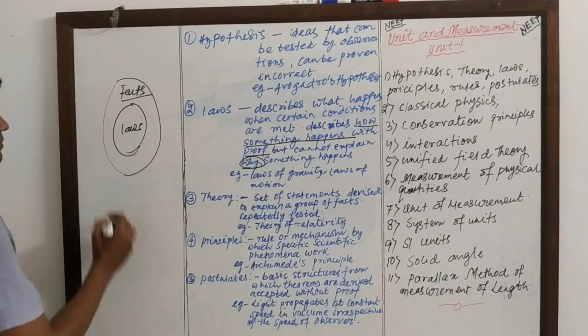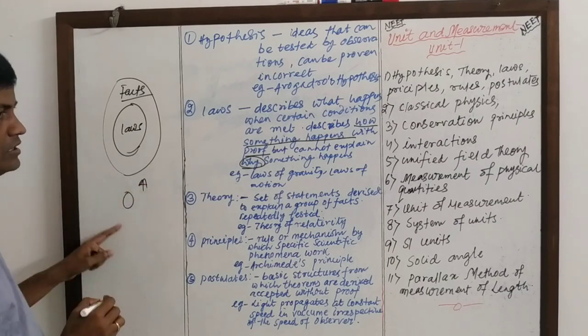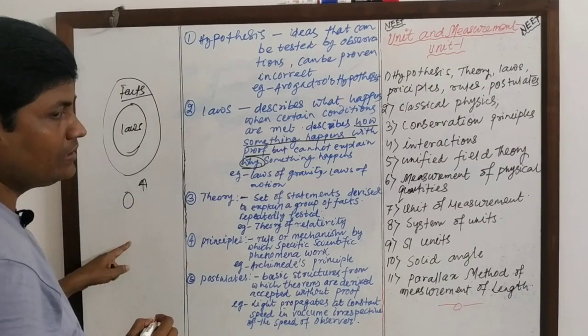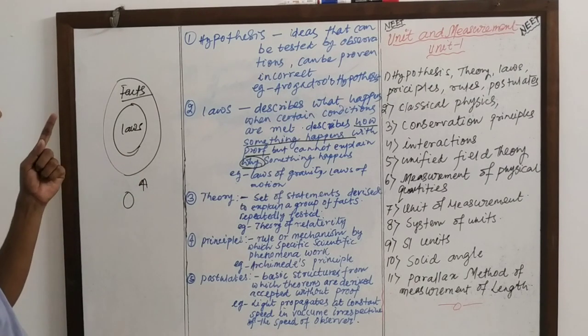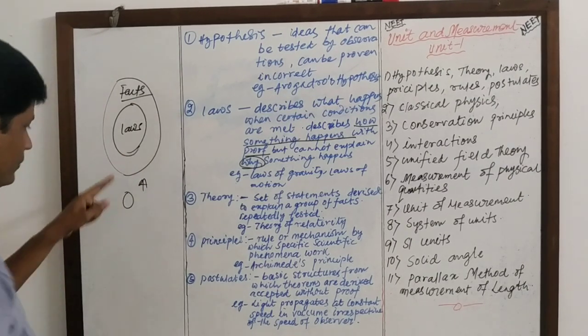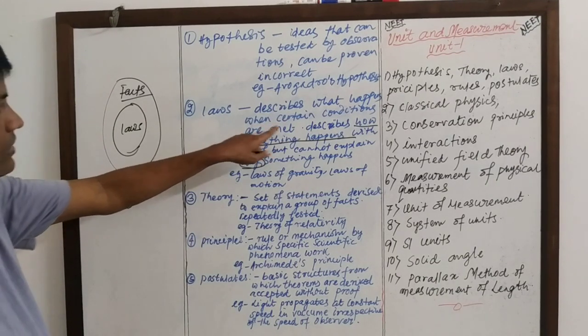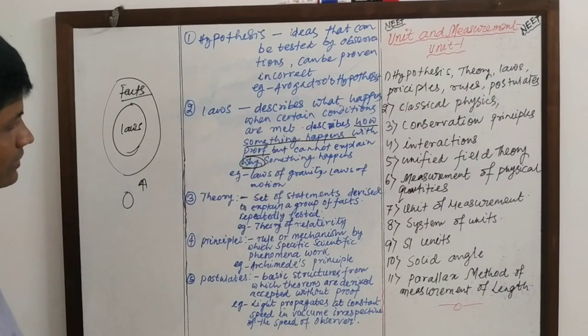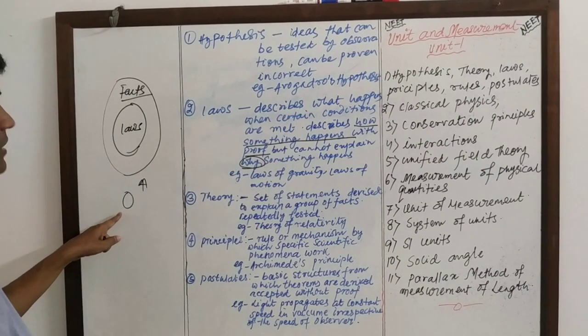In this case, if a ball is thrown upward, this is the condition made by the observer. If we throw the ball upward, it will come down after some time. That is, a certain condition is met. If this condition is met, then what happens?